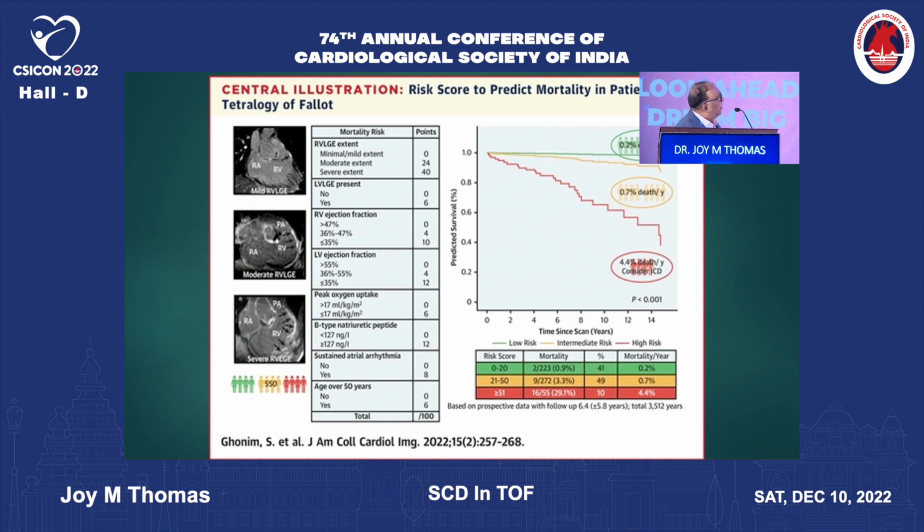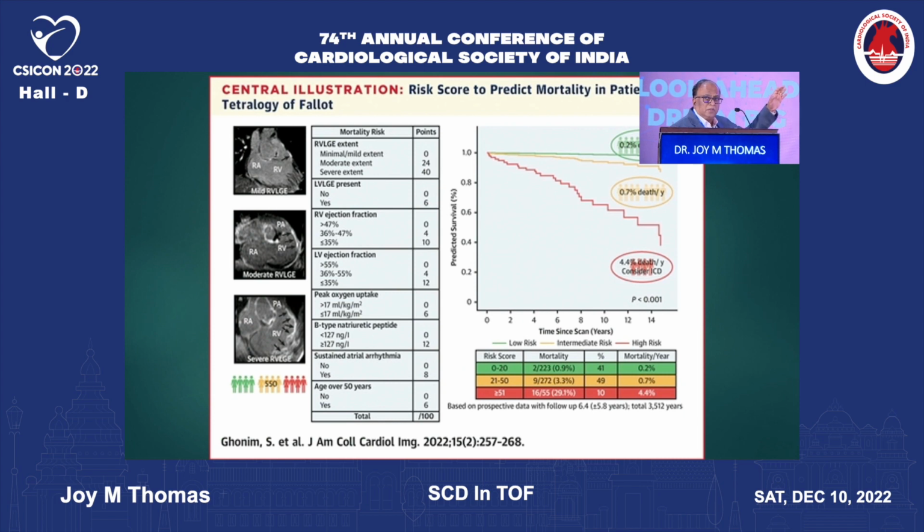For right ventricular ejection fraction, a maximum possible score of 10. Left ventricular ejection fraction, maximum score of 12. And a peak oxygen uptake of 6. And the BNP, if the BNP is greater than 127 nanograms per liter, it is 12. And sustained atrial arrhythmia has a score of 8. And if the patient is over 50 years, the score is 6.